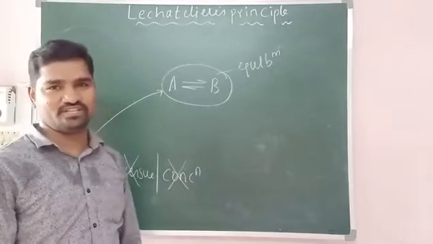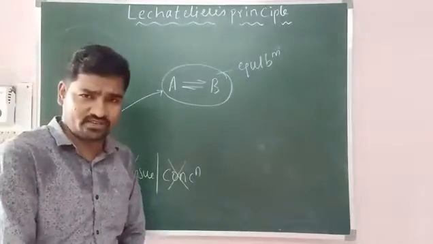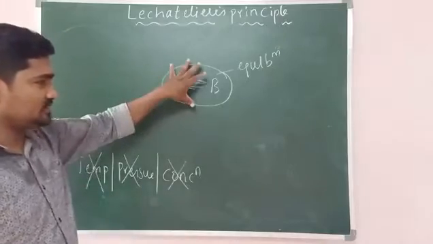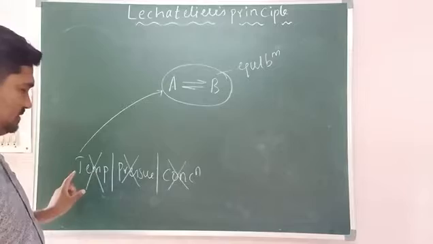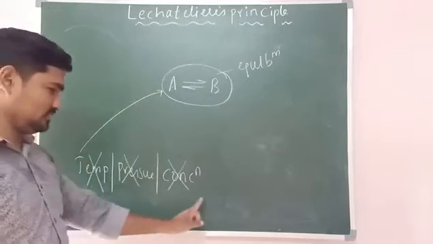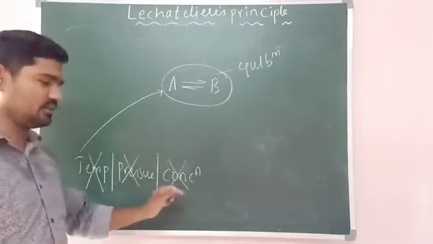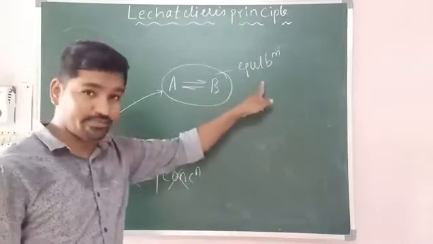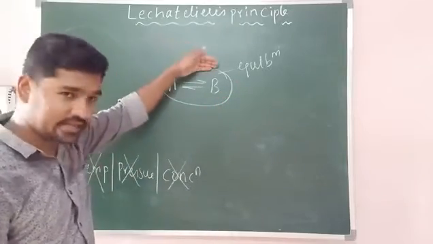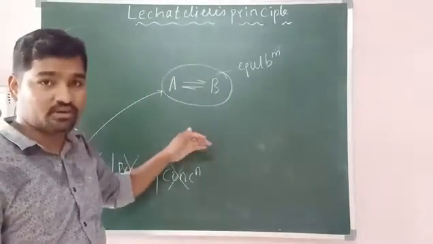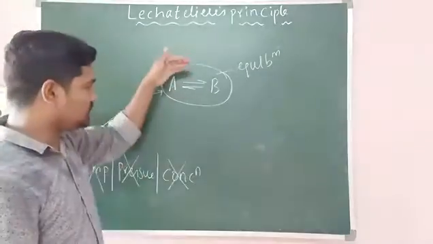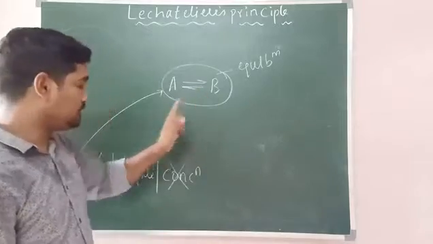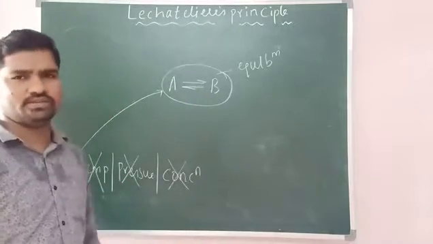That is the explanation, or you can say a definition, of Le Chatelier's principle. So when a system in equilibrium gets disturbed due to external changes of temperature, pressure and concentration, then equilibrium will either support, shift, or favor the forward or backward direction more in order to remove this change. So that is your Le Chatelier's principle.